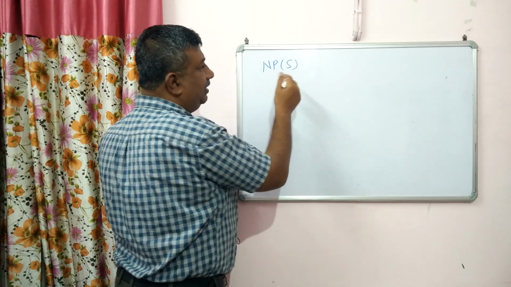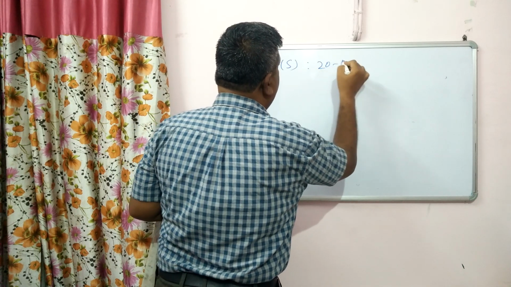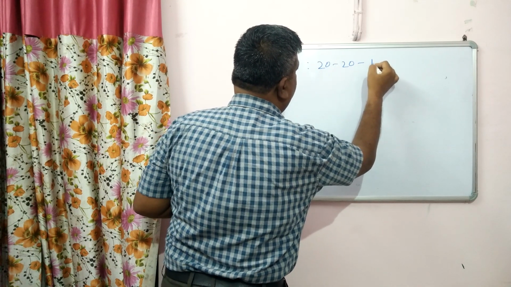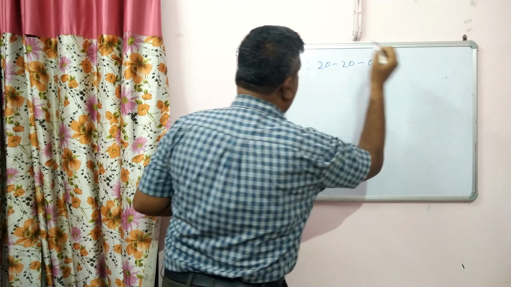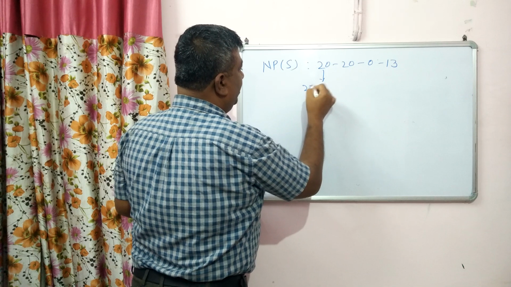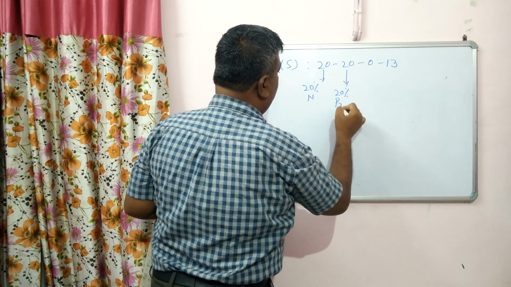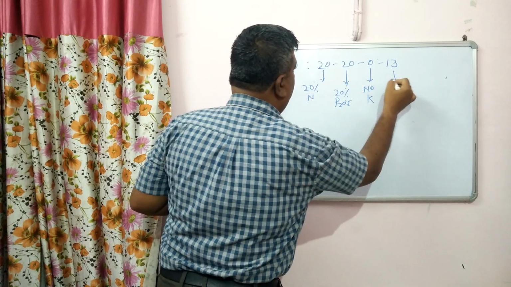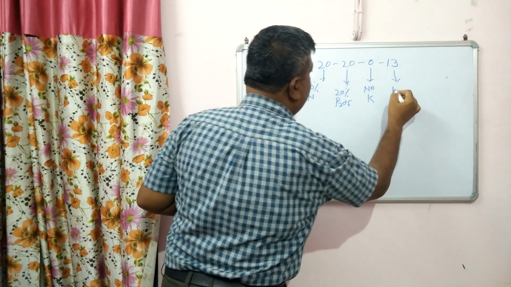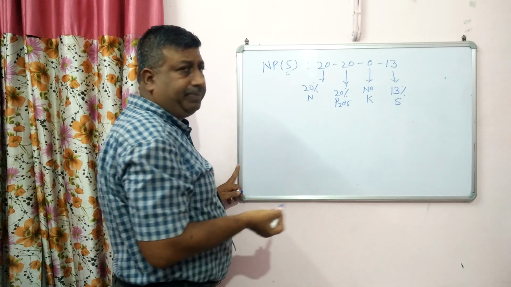It means this fertilizer contains nitrogen, phosphorus and sulfur, and it may be 20-20-0-13. So it means it has 20% nitrogen, 20% P2O5, and there is no potassium, no K, it is 0, and S means it has 13% sulfur. So this may be the grade.